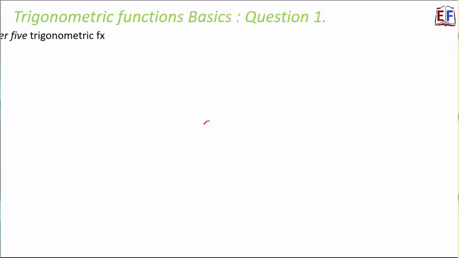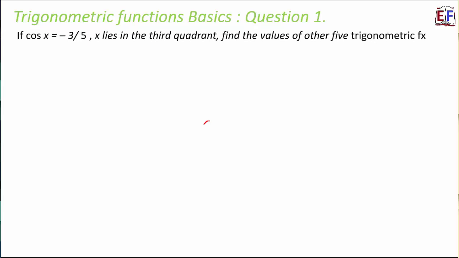Let's look at a few questions. Question number 1. If cos x is equal to -3 by 5, and x lies in the third quadrant, find the values of the other 5 trigonometric functions. Okay, so we will start from the simplest one to calculate. If we know what cos x is, it's very simple to calculate sec x, because sec x is equal to 1 by cos x, right? So sec x will be equal to -5 by 3. Great. Now what is the next thing that we can very easily calculate if we know cos x?